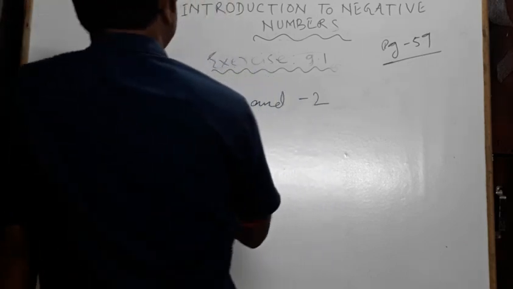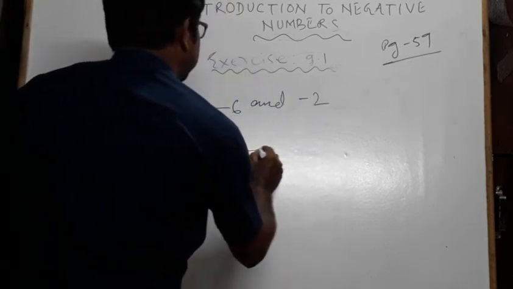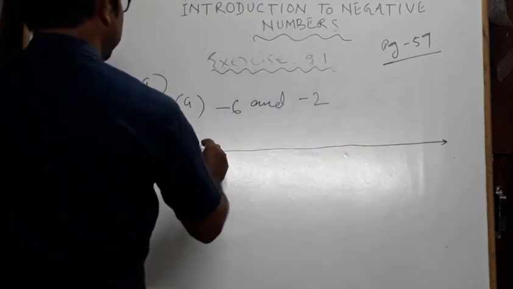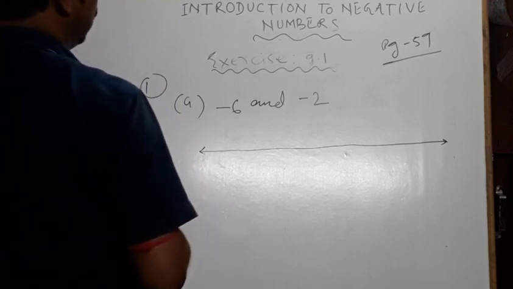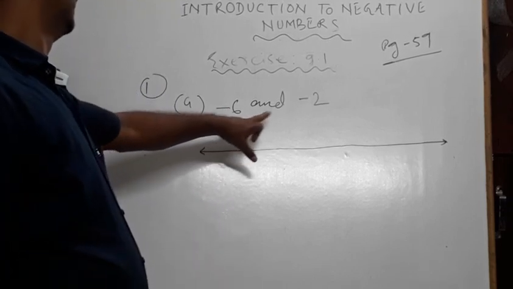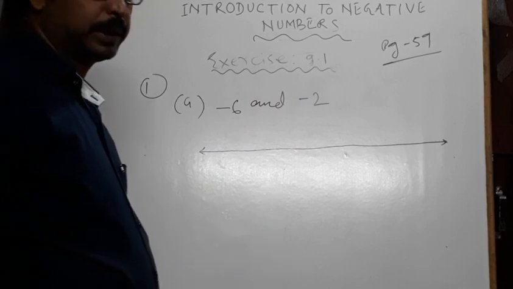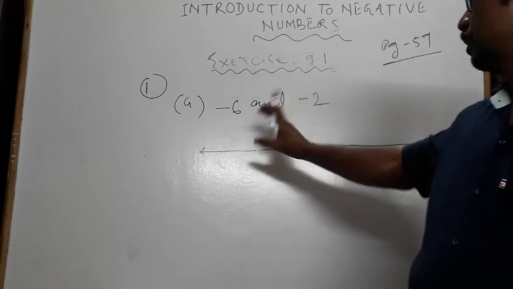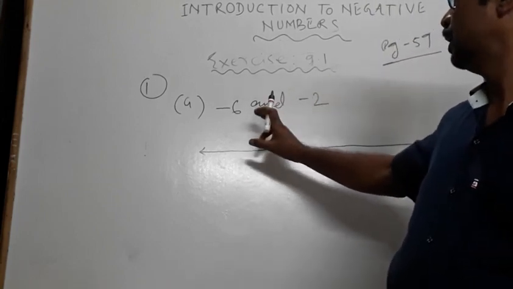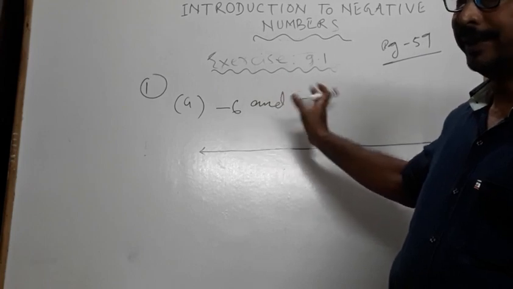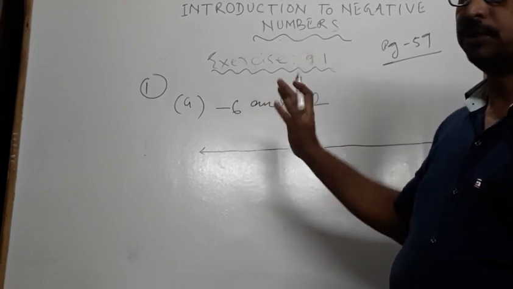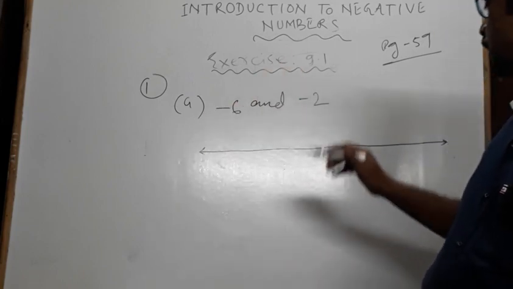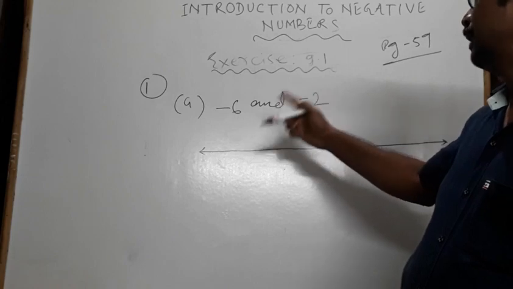First of all, draw a number line in your classwork notebook. See, -6 and -2 both are negative numbers. You should have common sense that both numbers will be to the left of 0.